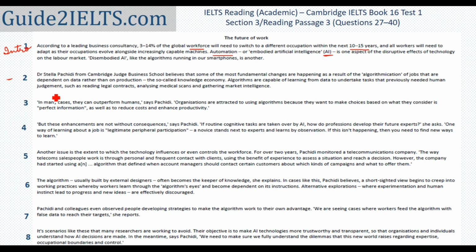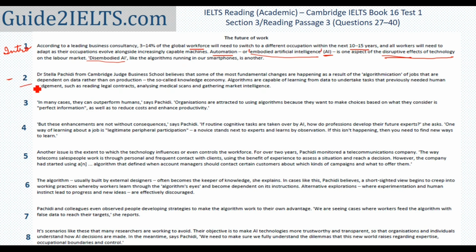For example, in this one, I'm seeing 'embodied artificial intelligence' and 'disembodied AI' mentioned here. In this case, I would specially not think about it because they are in inverted commas. They are clearly terms used for something technical. Similarly, if I see here disruptive effects of technology, let's assume I don't know the meaning of the word disruptive. There are some effects of technology. It could be a good effect, it could be a bad effect. It's not something I need to think about at this stage.